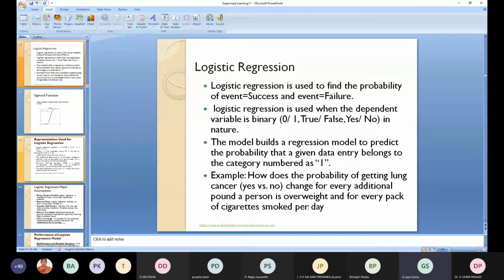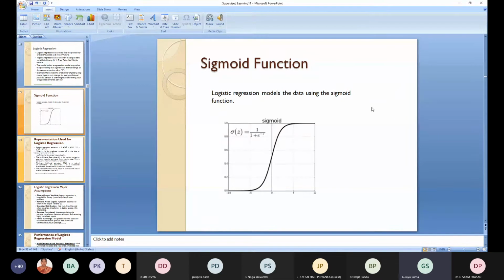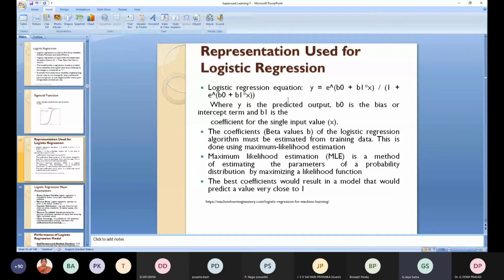That means if he smokes a packet of cigarettes every day, what is the chance of getting lung cancer? That is the problem. By using logistic regression, we can find out this type of problem. The logistic regression model can be modeled using the sigmoid function, and this is the representation of the logistic regression equation.